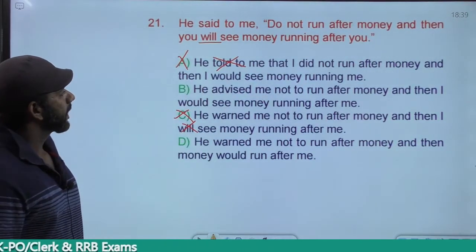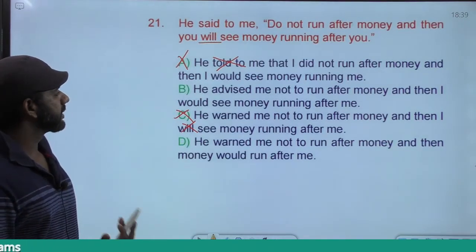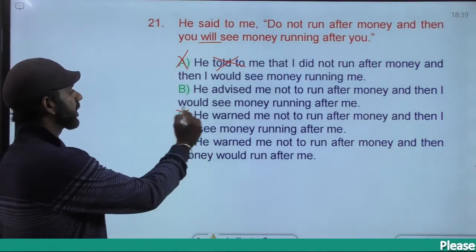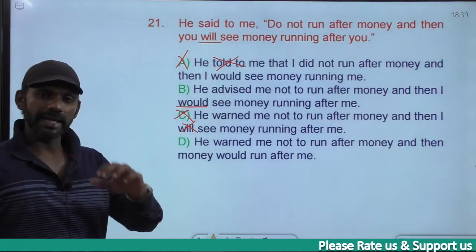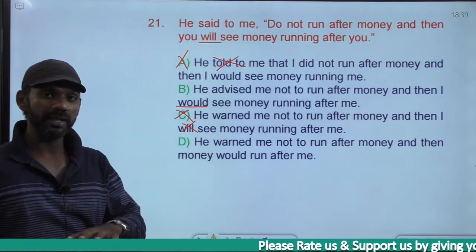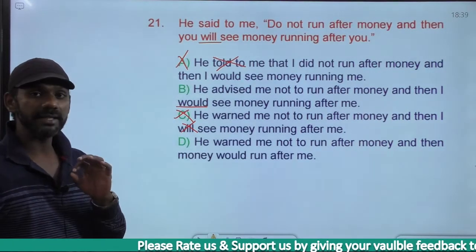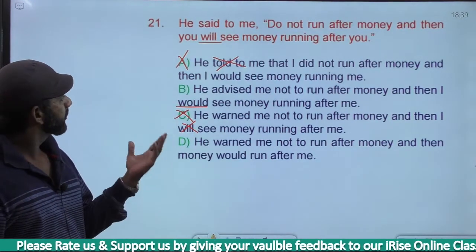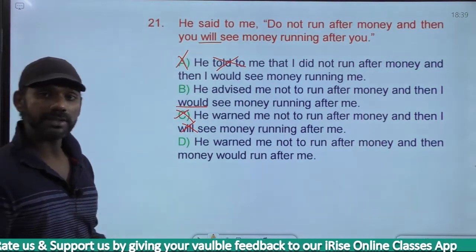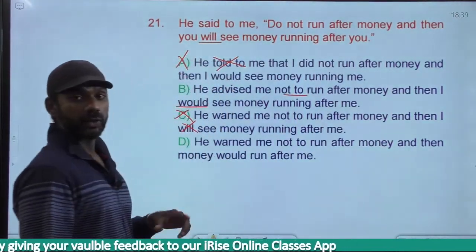Come to B. He advised me not to run after money and then I would see money running after me. This is an advice, a piece of advice. And a piece of advice means imperative. And for an imperative sentence, the indirect speech must be in the infinitive form. Now, he advised me not to run. Not to run is fine, because to run is infinitive.